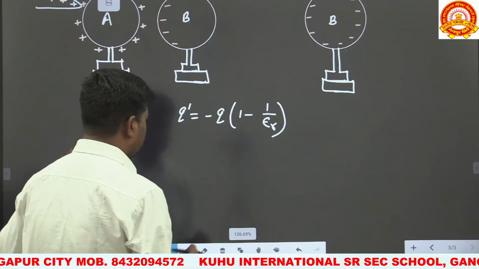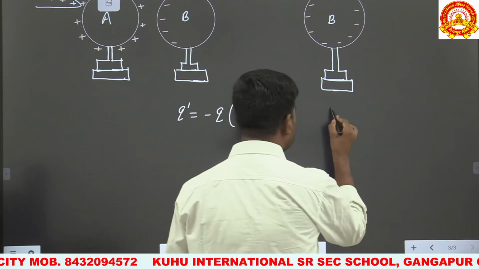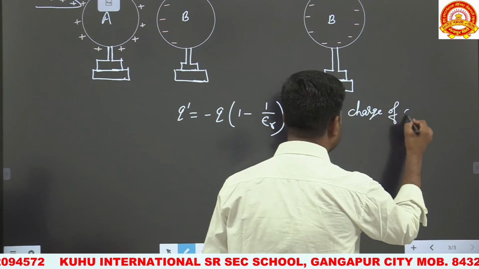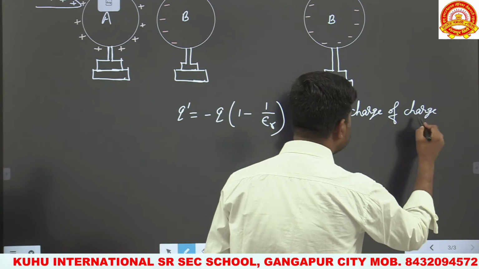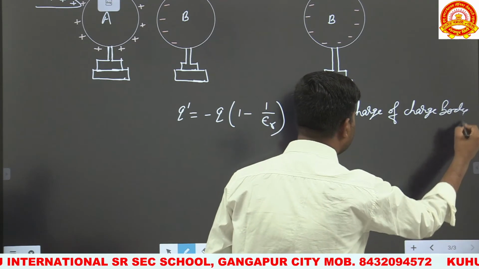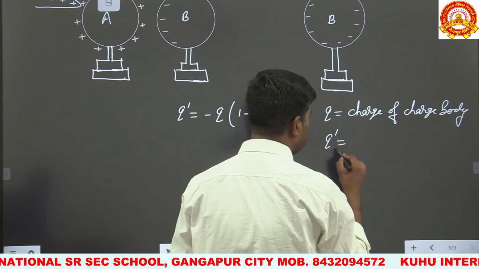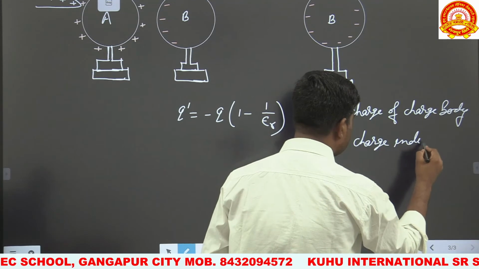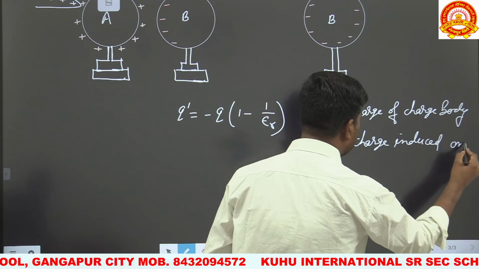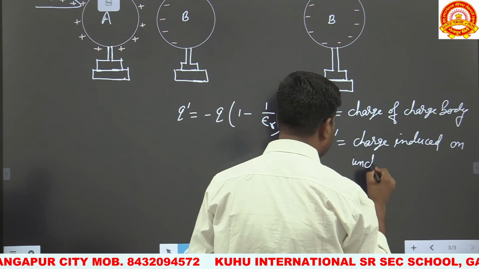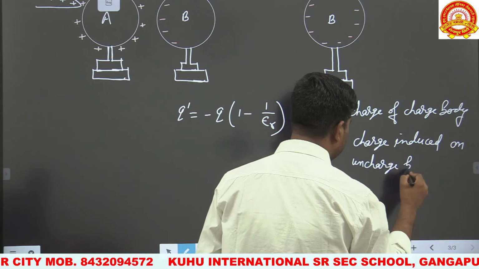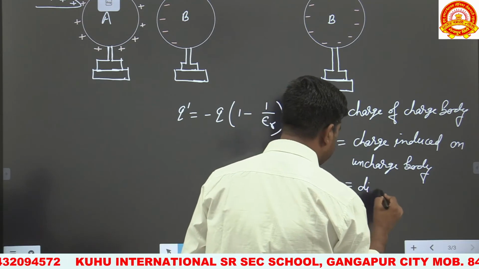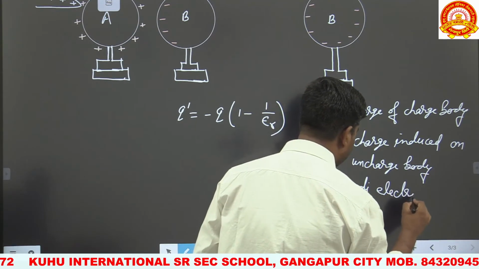Now we have to conclude what is Q. Q is the charge of the charged body. And what is Q dash? Q dash is the charge induced on the uncharged body. And what is epsilon r? Epsilon r is called the dielectric constant.